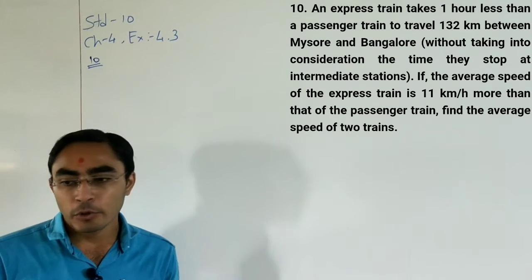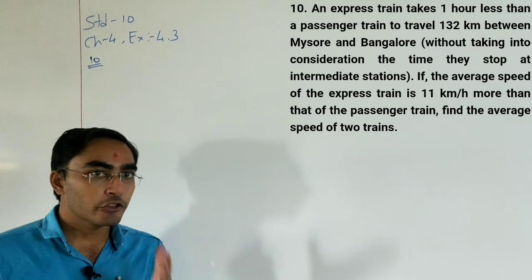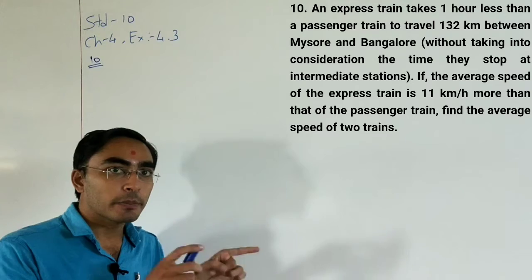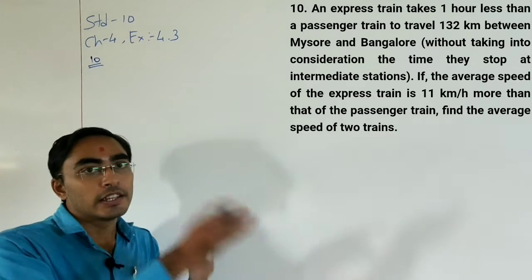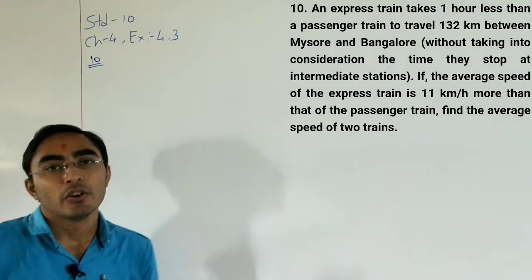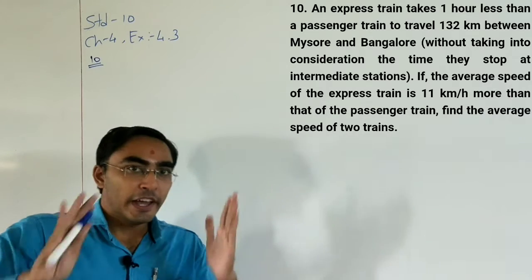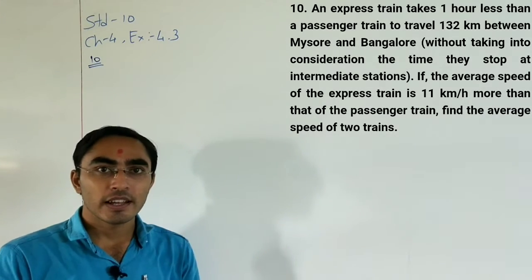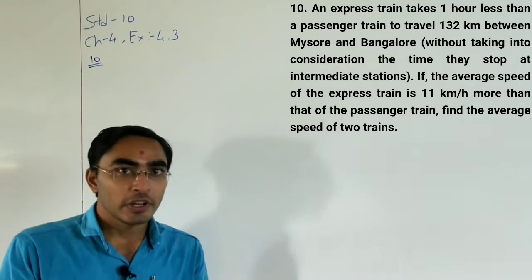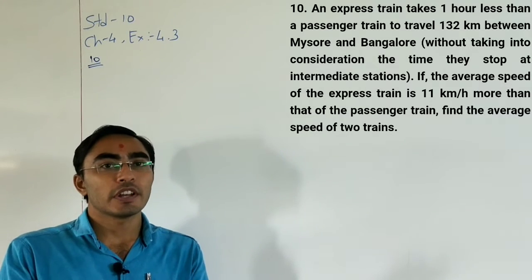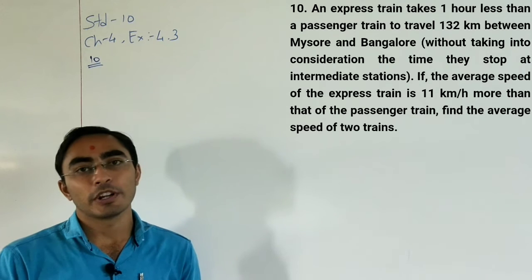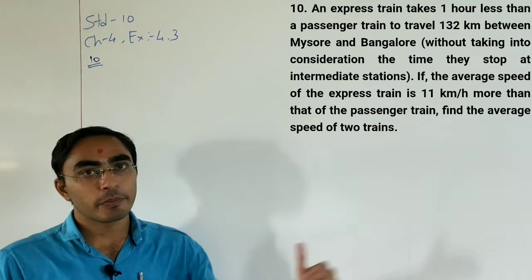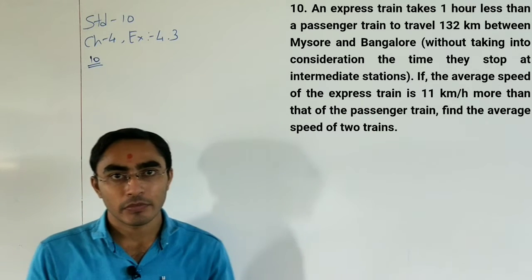One more line is given: the average speed of the express train is 11 km per hour more than the passenger train. So the speed of the express train depends on the speed of the passenger train, so we need to assume the average speed of the passenger train is x km per hour. From that we can find the average speed of the express train.